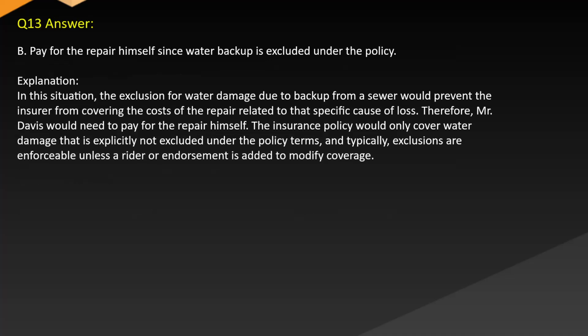Answer. B. Pay for the repair himself, since water backup is excluded under the policy. Explanation. In this situation, the exclusion for water damage due to backup from a sewer would prevent the insurer from covering the costs of the repair related to that specific cause of loss. Therefore, Mr. Davis would need to pay for the repair himself. The insurance policy would only cover water damage that is not explicitly excluded under the policy terms, and typically exclusions are enforceable unless a rider or endorsement is added to modify coverage.